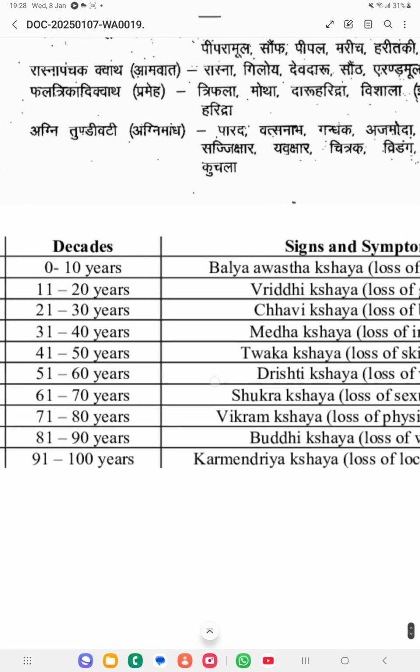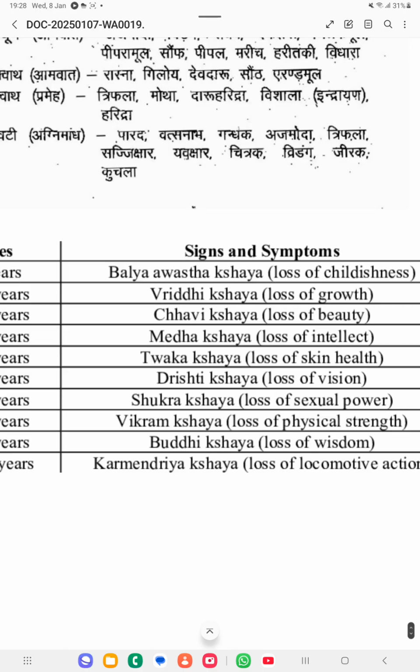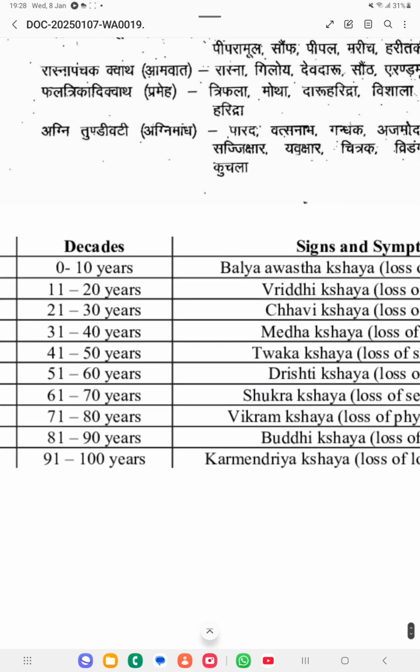Then 11 to 20 years Vriddhi Kshaya, loss of growth, because while attaining 20 years you will be attaining most of the growth, then after that growth will not be there. So maximum vriddhi will be happening in the 11 to 20, and while reaching the 20th year of age you will be attaining maximum growth, and the growth will be reduced. So 0 to 10 years Balya Kshaya, 11 to 20 Vriddhi Kshaya, then 21 to 30